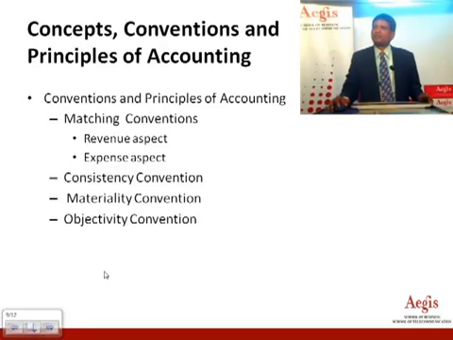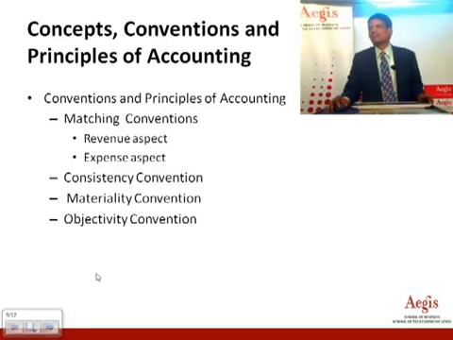Further conventions are the matching principle. What exactly does it mean? It means matching of the balance sheet, assets and liabilities, revenues and expenditure. Unless you get money, a source of income, you cannot spend that money. That is why accounting considers revenue and expenditure matching. It also considers consistency.